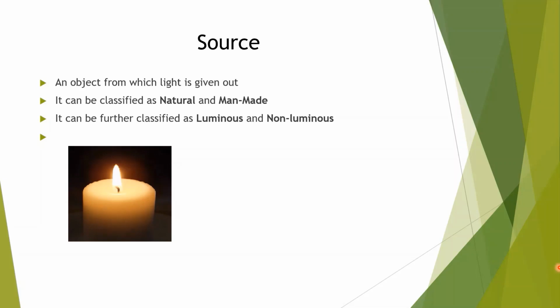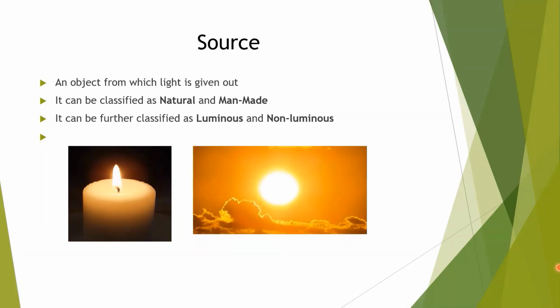Those sources having their own light are called luminous. On the other hand, those that receive light from an external source and then scatter it are called non-luminous sources of light.